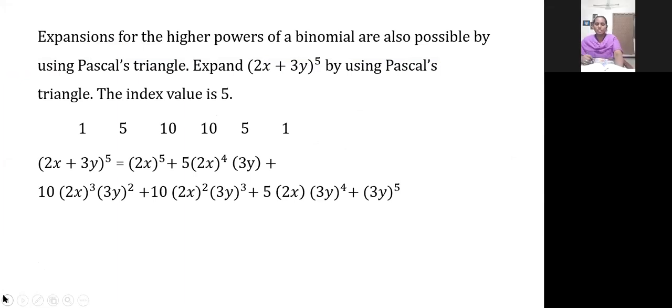So now the coefficients I have written here directly: 1, 5, 10, 10, 5 and 1. How we have got those coefficients, and how to expand the variables in each and every term, how to write the power values, that only I have worked out now. Is it clear, children?